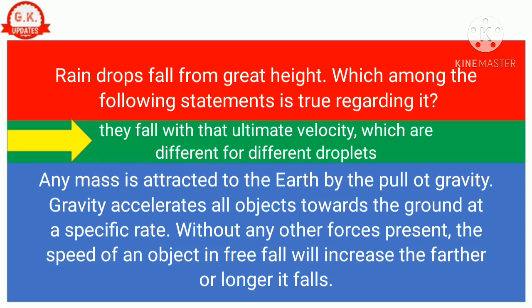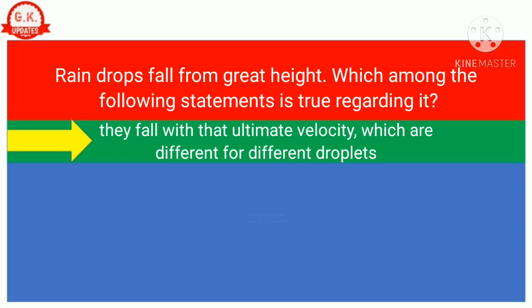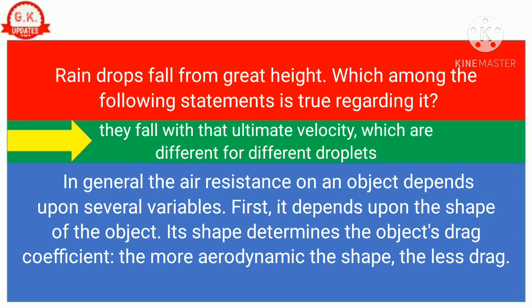Without any other forces present, the speed of an object in free fall will increase the farther or longer it falls. In general, the air resistance on an object depends upon several variables. First, it depends upon the shape of the object. Its shape determines the object's drag coefficient. The more aerodynamic the shape, the less drag.